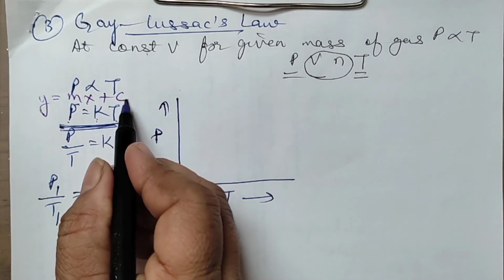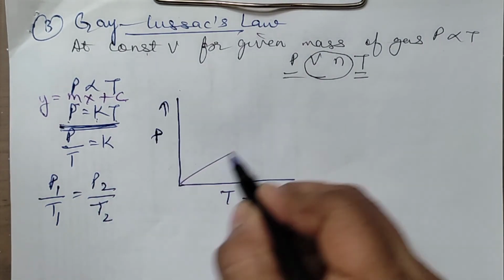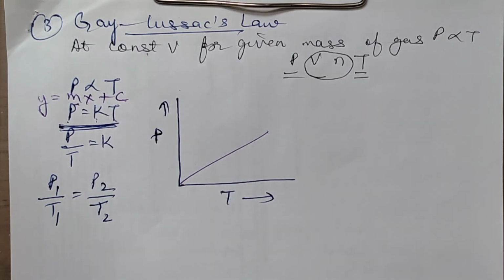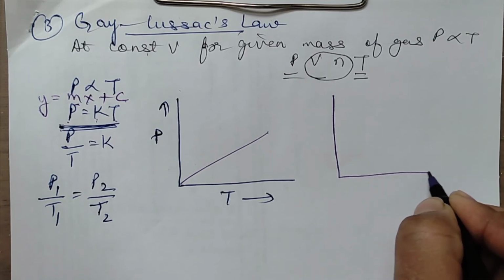And here you have intercept. Intercept we don't have, so intercept is 0. That means it will be a straight line passing through the origin. So you will have this type of graph here. Fine. Now, the same as we discussed in Charles' law, you may have graphs like this also.